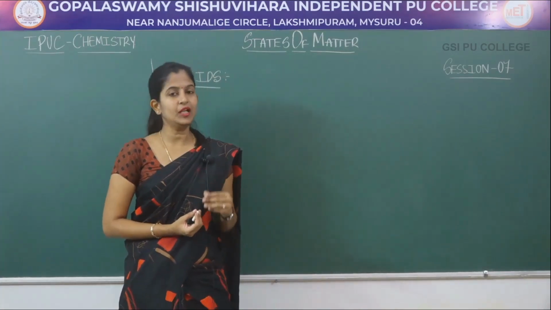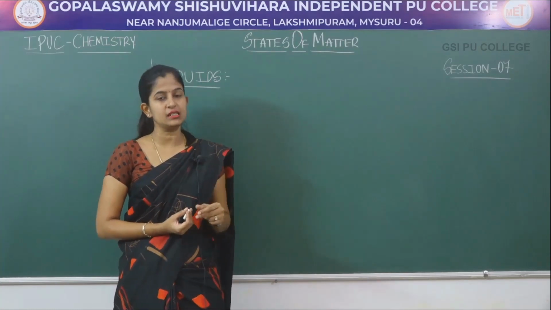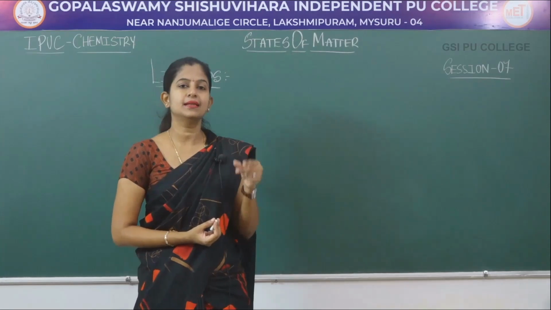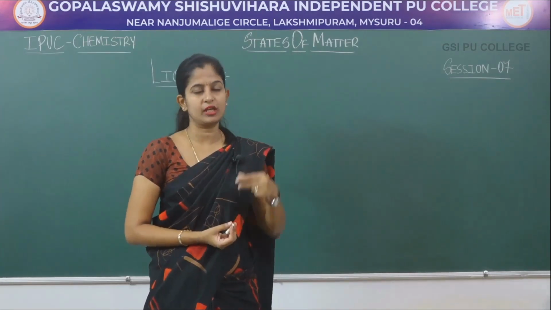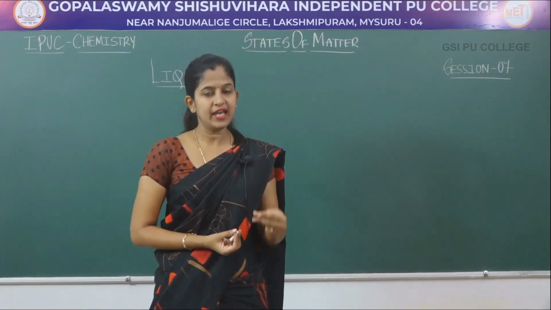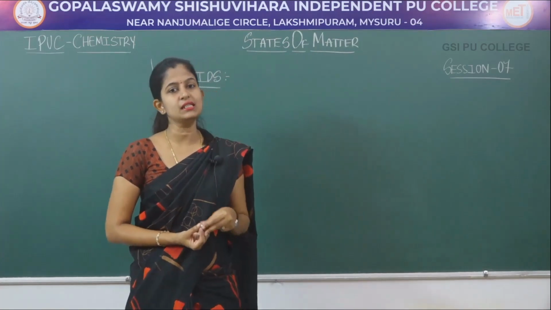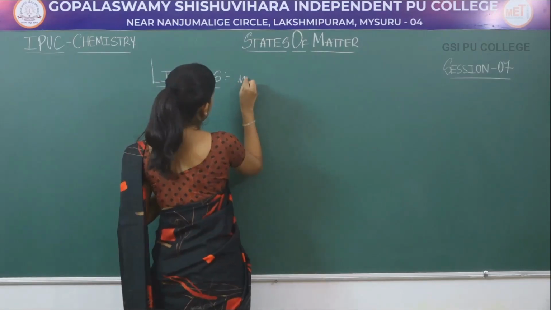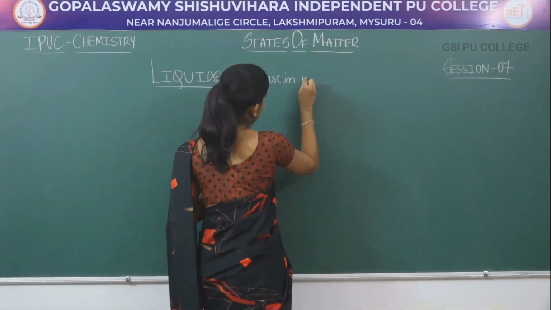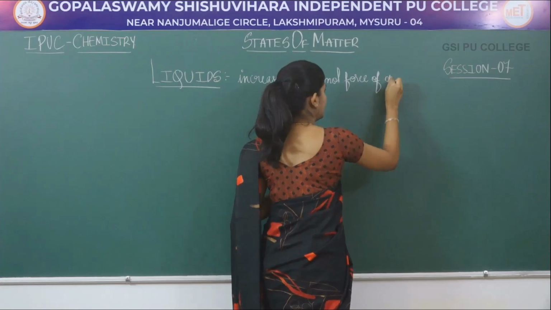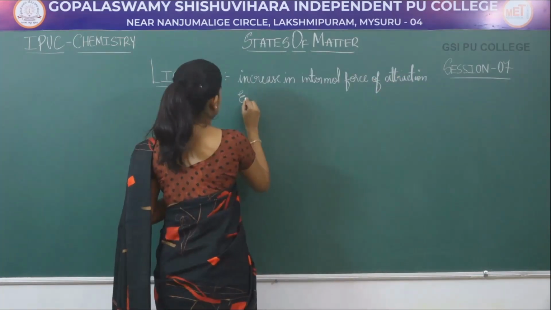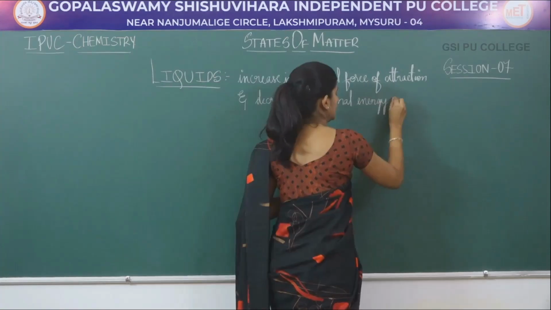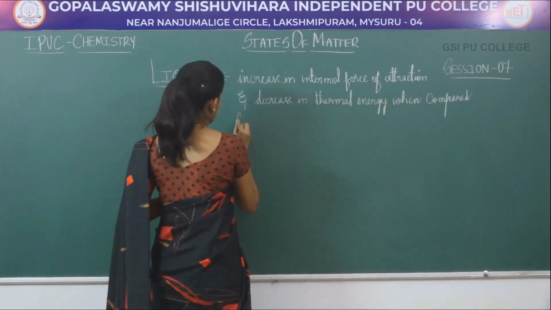That is, the intermolecular force of attraction increases when compared to gases, as well as the thermal energy decreases when compared to the gases. Then you get a state of matter which is called as liquid state. So liquids are obtained by the increase in intermolecular force of attraction and decrease in thermal energy when compared to gases.